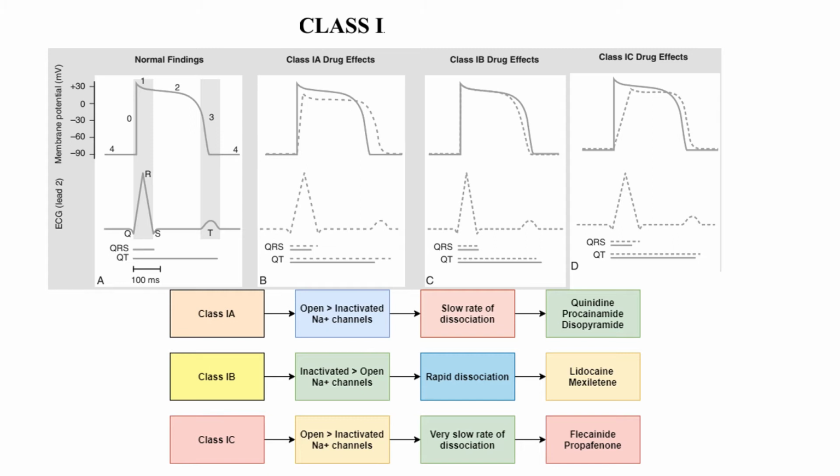And the next class of drugs are 1B, and they prefer inactivated channels when compared to the open sodium channels, and they rapidly dissociate from the receptors. And class 1C drugs prefer open channels when compared to the inactivated sodium channels, very similar to class 1A, but with only one difference: they have a very slow rate of dissociation. The corresponding drugs are flecainide and propafenone.